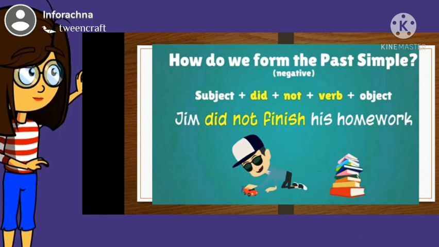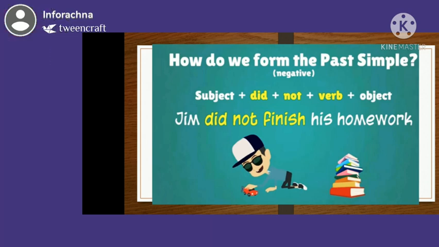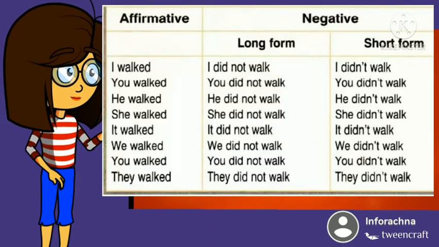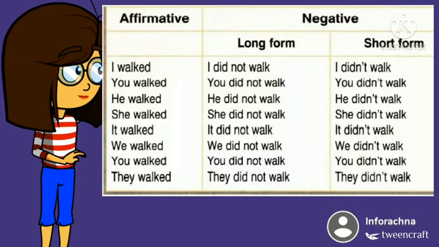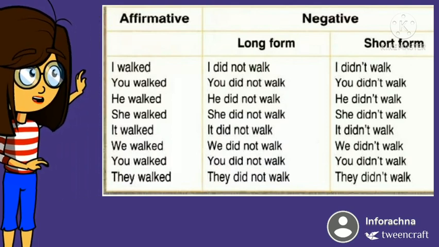Let's look at the formula first. Subject plus did plus not plus verb plus object. Here we have again one example. Jim did not finish his homework. Here you need not change the form of the verb finish. Now let's look at the next slide. So let's look at this slide very carefully. The first column is related to affirmative sentences and the next column, negative sentences, is divided into two parts, long form and short form. Let's look at the examples clearly.